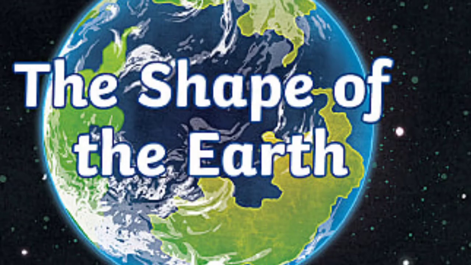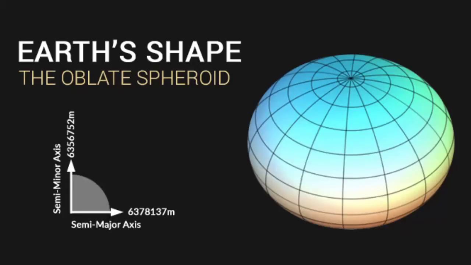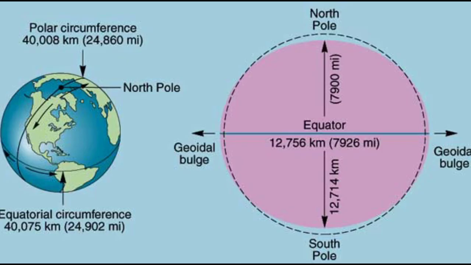The ratio between the land and the water bodies is 1:2.43. The earth's shape is often described as geoid, which literally means earth-shaped, or oblate spheroid. The earth is flattened at the poles and bulges at the equator.